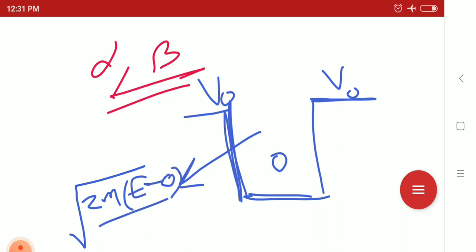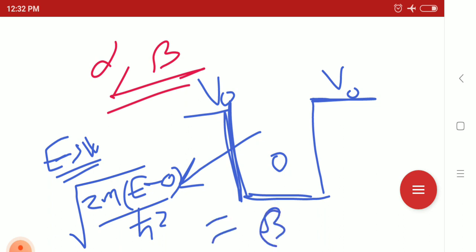The format is root over 2m (E minus V) divided by h cut square, whenever E is greater than V. With V equal to 0, that will be beta.